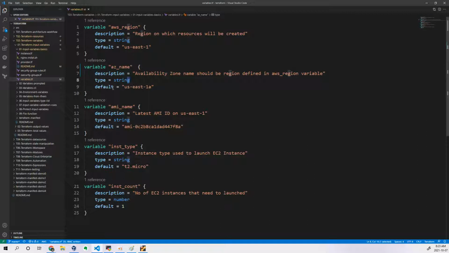If you want, you can add a logic here as well. Okay, so right now we are not adding any logic, but still I'm adding a description saying that availability zone name should be region defined in AWS underscore region variable. Simple. Okay, so when he is trying to modify, he will read the description. So that's the reason people should not ignore this description what they have written.